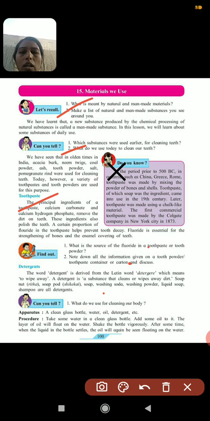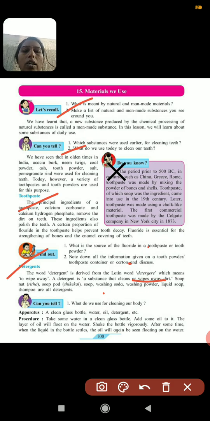Now next, if you are seeing here, it is detergent. Detergent is a Latin word derived from deterge, which means to wipe away. So a substance which cleans or wipes away the dirt is known as detergent. In old days, reetha means soap nut, soap pod means shikakai, soap, washing soda, washing powder, liquid soap, shampoos, these all are detergents. But in old days, soap nut and soap pod were used for cleaning purposes.